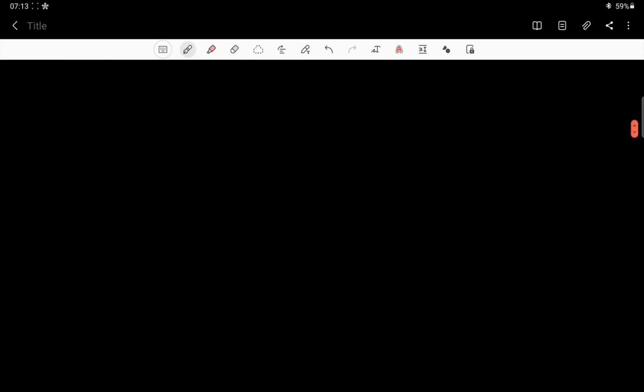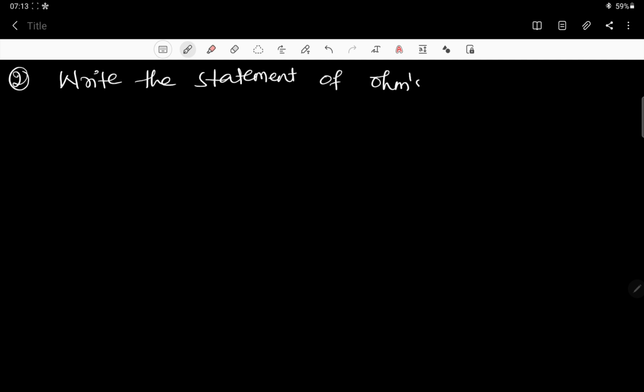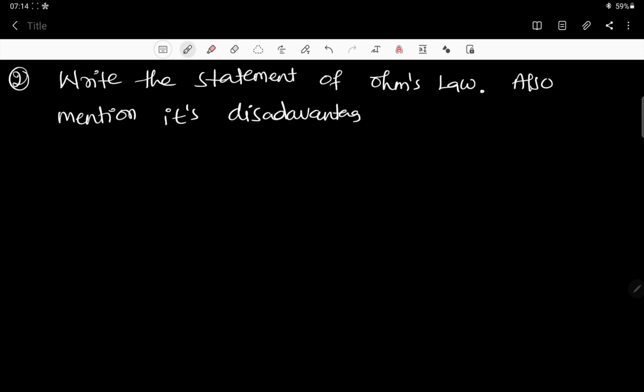Let us move on to the second question. What is the second question? Please make a note of all these things, dear children. Write the question also. Write the statement of Ohm's law. Also mention its disadvantage.